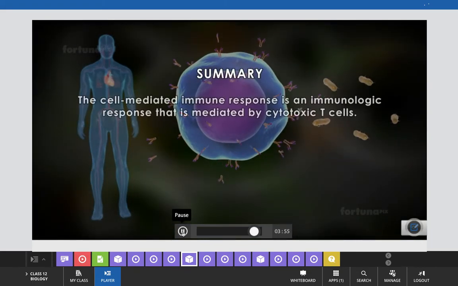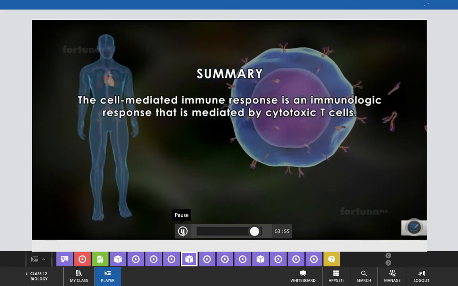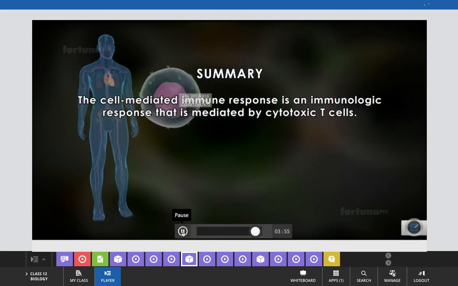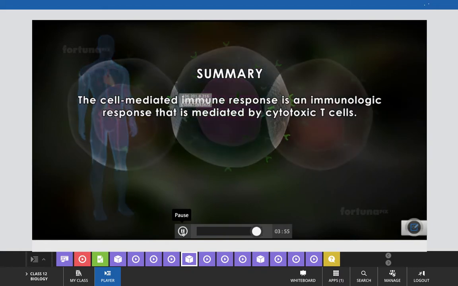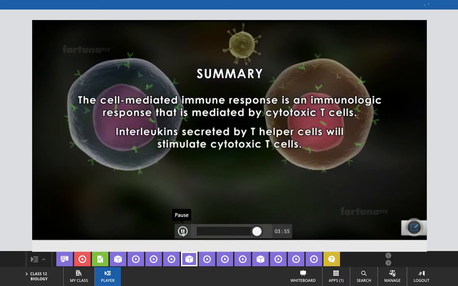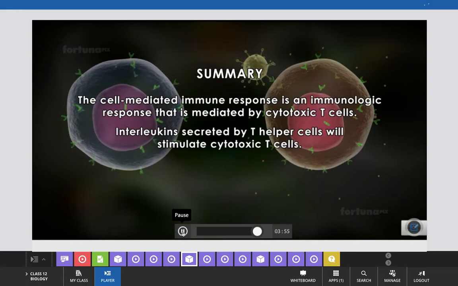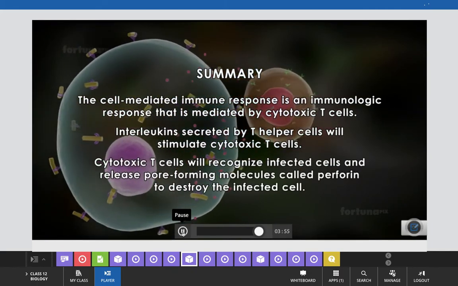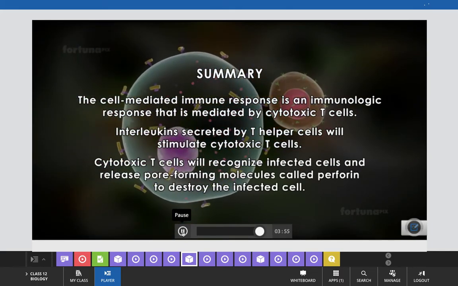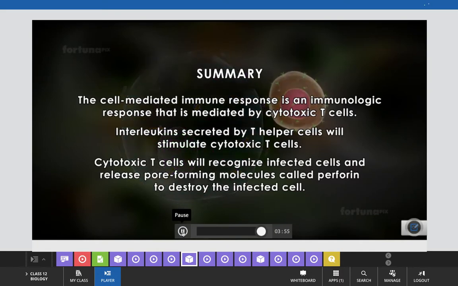Summary: the cell-mediated immune response is an immunologic response that is mediated by cytotoxic T cells. Interleukins secreted by T helper cells will stimulate cytotoxic T cells. Cytotoxic T cells will recognize infected cells and release pore-forming molecules called perforin to destroy the infected cell.